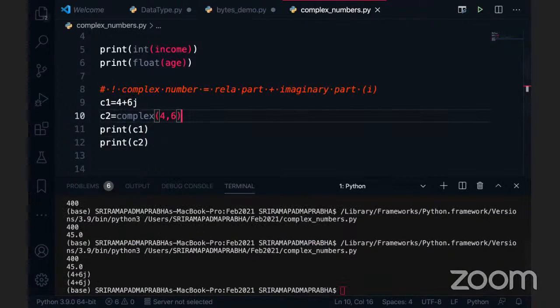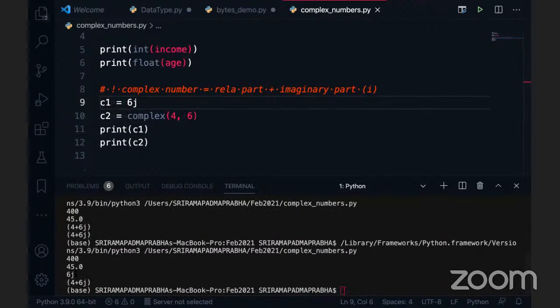Now the question comes to our mind: can I use only the imaginary part? Yes, we can use only the imaginary part. Now if I execute this code, you can see the output is 6j, right? But if you use only 6, then this is considered an integer. If you use the j, this is considered an imaginary number. That's how it works. Now, can I use float values instead of integers? Yes, we can use float values because they are also numbers. So I'm going to use 4.5 and 6.5, the real part and imaginary part. We are able to see the output.